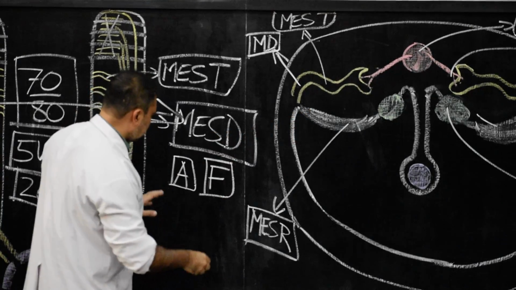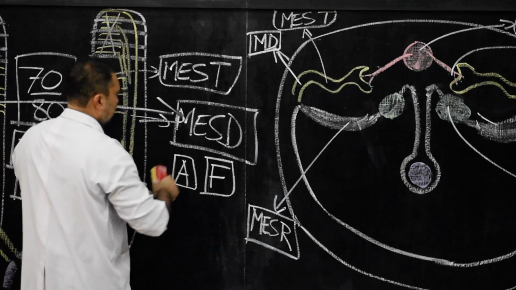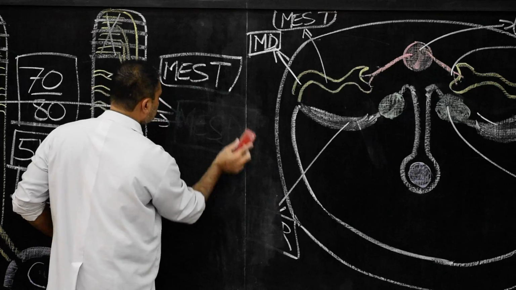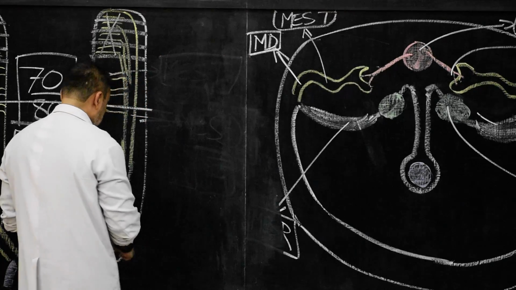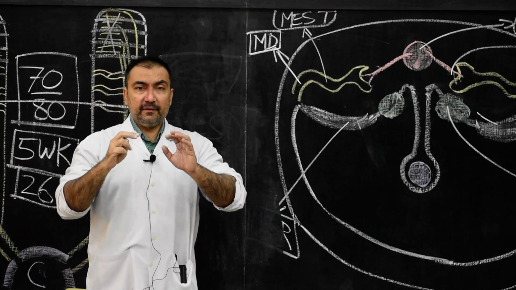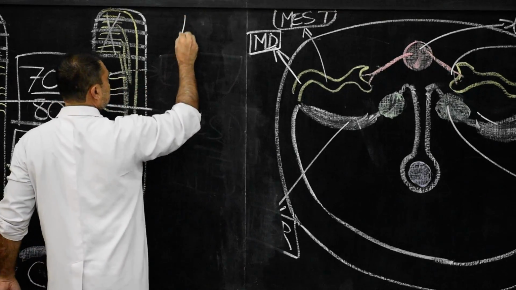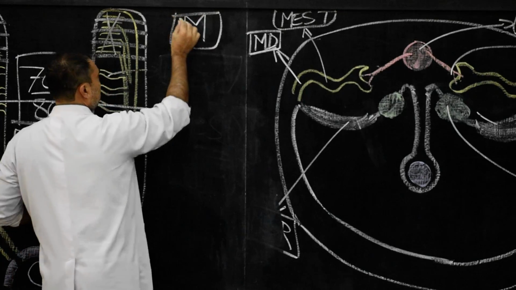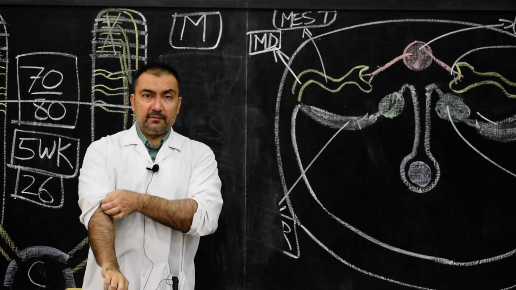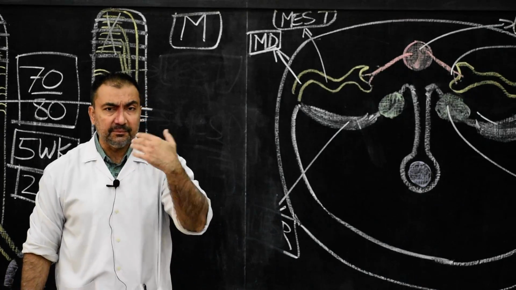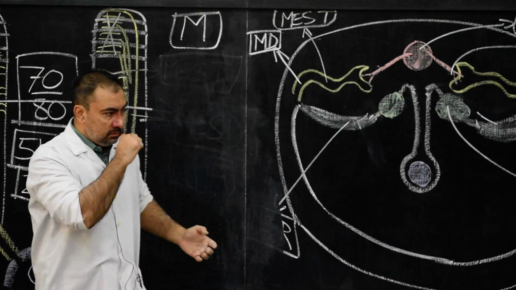In human beings, I will rub this to create some space, we divide this into males and females. So in case of males, please note down, this is a very important point from the point of view of viva, 1 mark questions and MCQs.